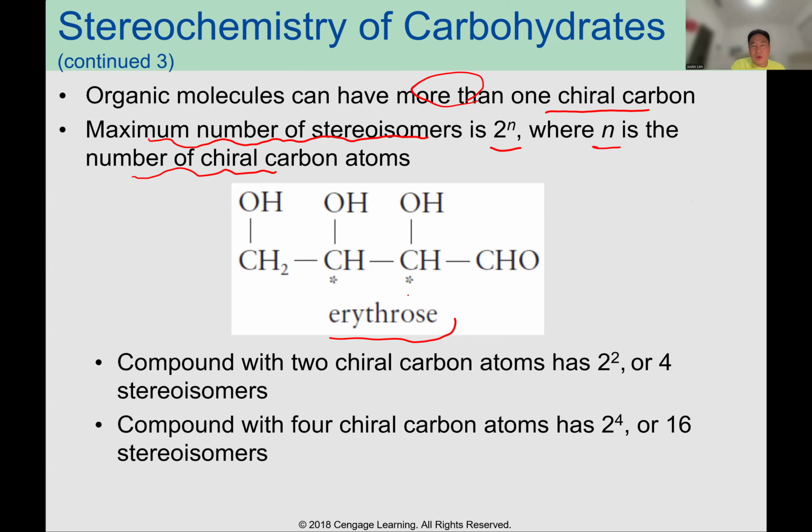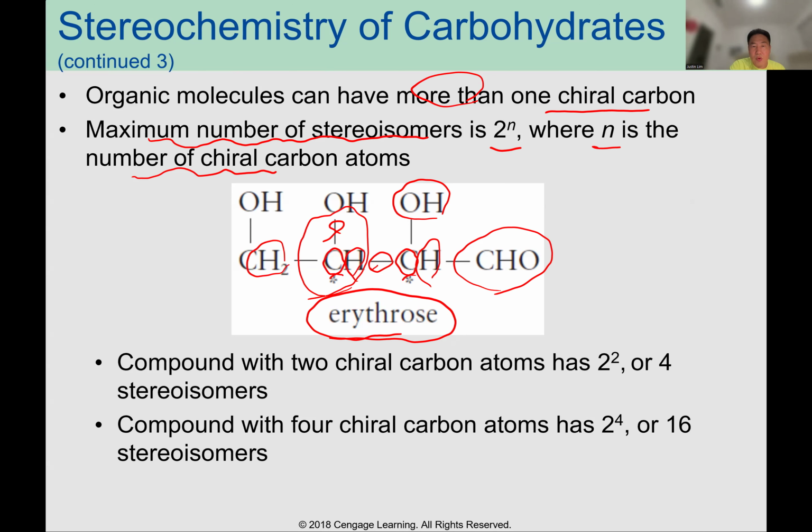When you see erythrose, we can check the chiral carbons. When you see this carbon, there are 4 different groups. And what about this carbon? Also 4 different groups, so this is a chiral center. But this carbon has two hydrogens, the same two hydrogens, so this is not chiral. Also this one is not chiral. When you draw the structure, carbon, C=O, hydrogen, there are three different groups, not four. That's not chiral. So there are two chiral centers in this molecule.